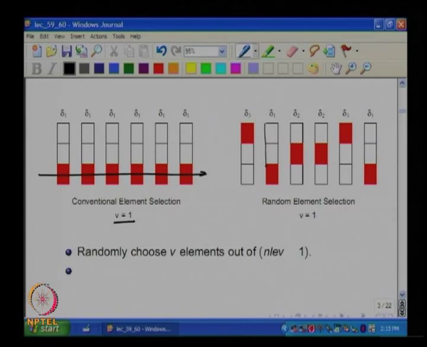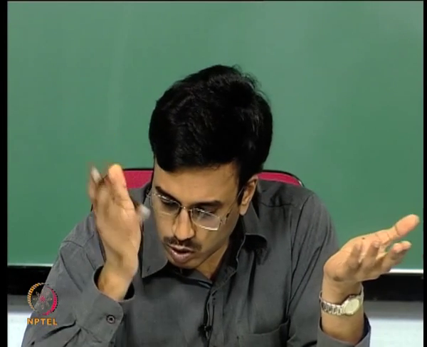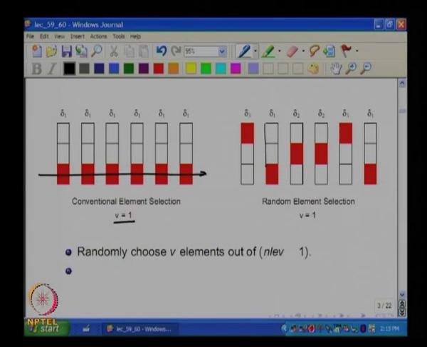at 2 times over 6, or in the more general case the average duty cycle of each element is the same and will be equal to V by number of levels minus 1, correct. So, the mean of each of these elements will simply be equal to V divided by n level minus 1.